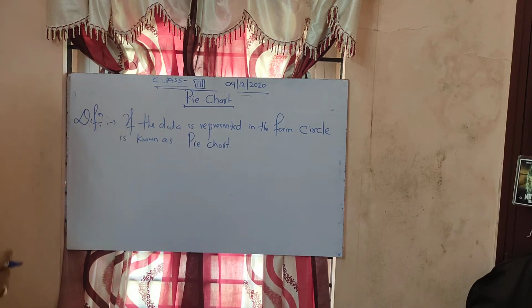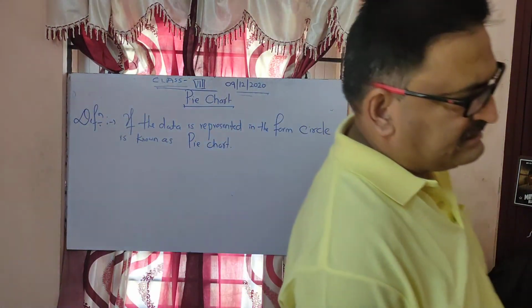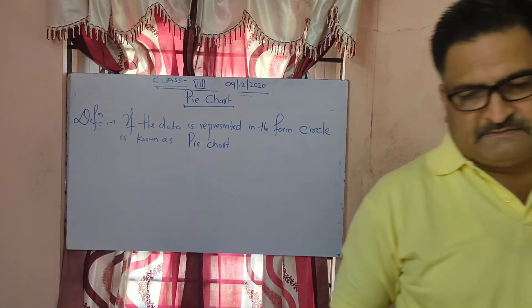The representation of the data in the form of a circle is known as a pie chart.